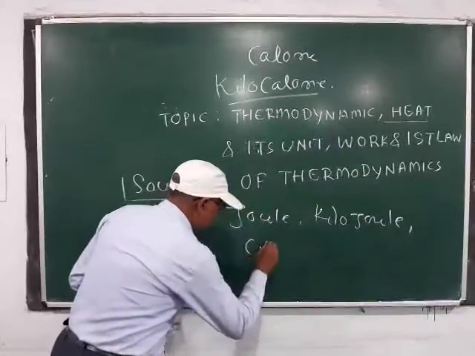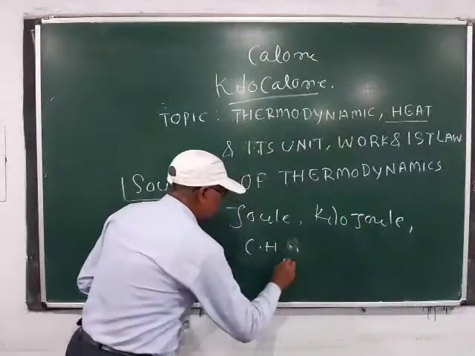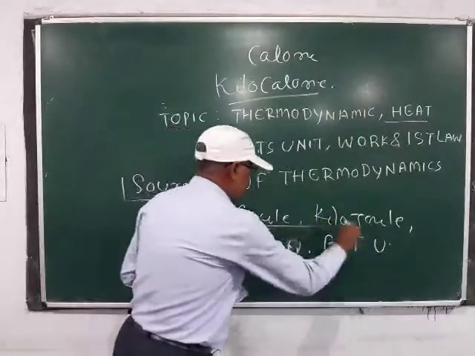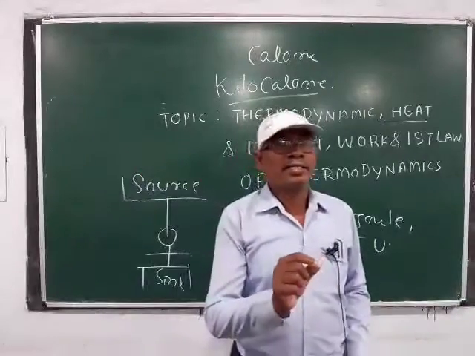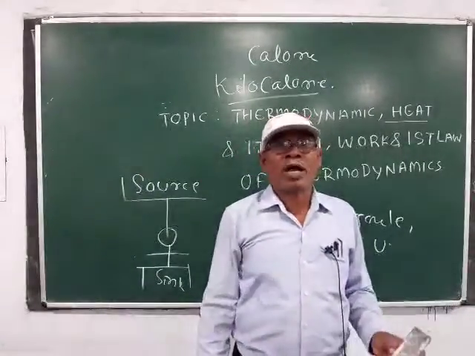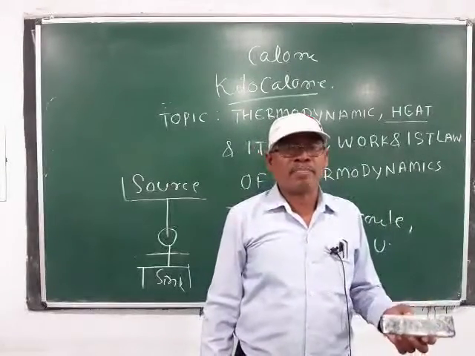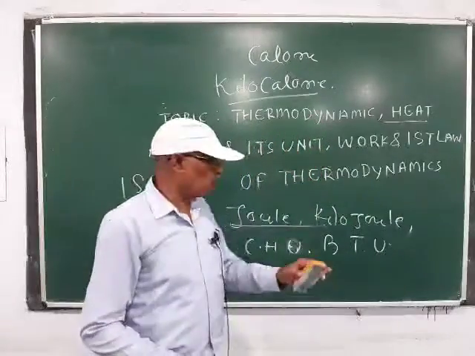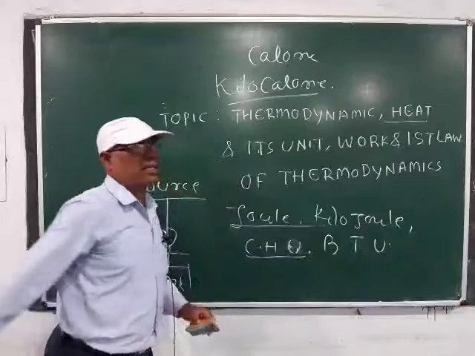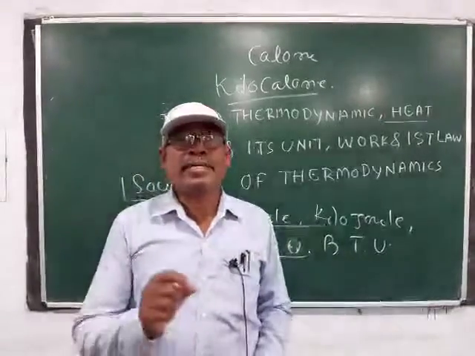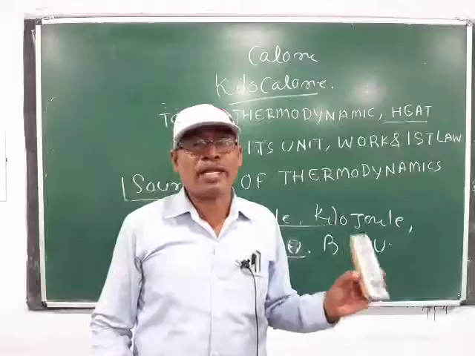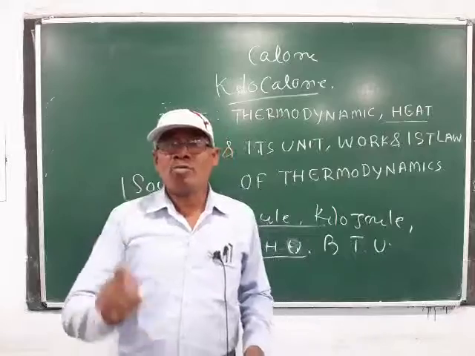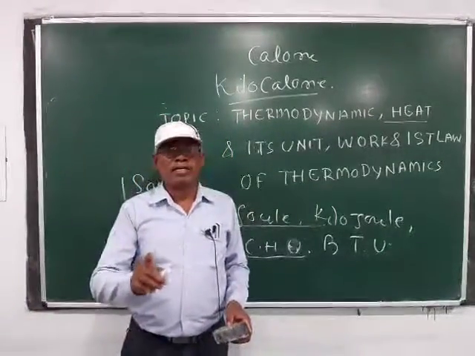kilojoule, etc. Then what is centigrade heat unit? It is the quantity of heat required to raise the temperature of 1 pound of water through 1 degree centigrade. That is known as centigrade heat unit. Then another unit is British thermal unit. It is defined as the quantity of heat required to raise the temperature of 1 pound of water through 1 degree Fahrenheit.